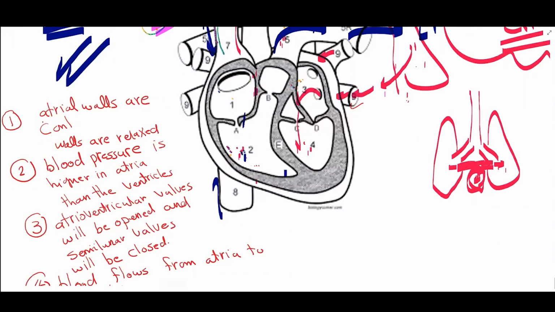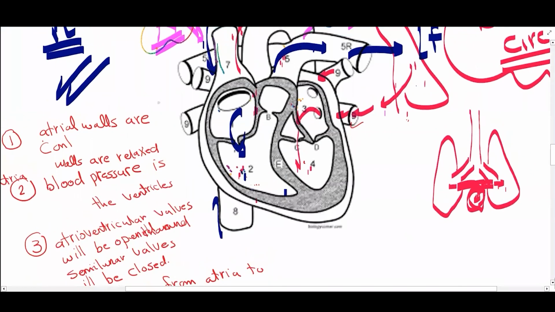One more type of question will come regarding the heart: how the heart is adapted to do its function. It will ask why the atrial walls are thinner than the ventricular walls, or why the left ventricle has a thicker wall than the right ventricle. Both have the same answer, because it depends on the force of contraction in that part of the heart.